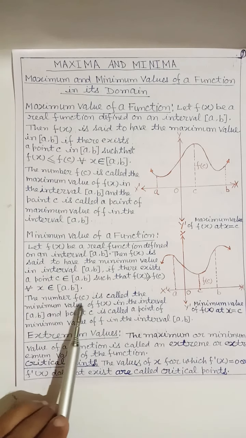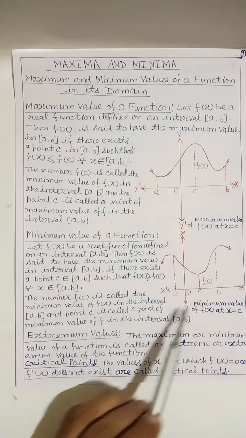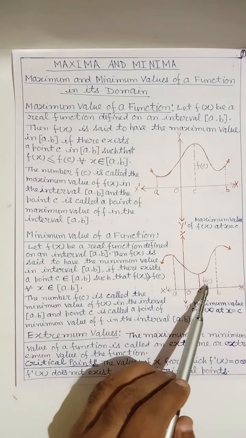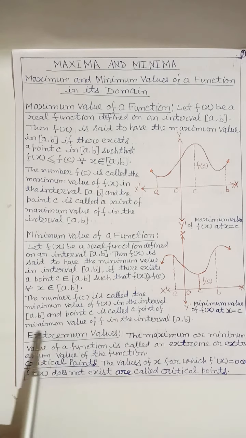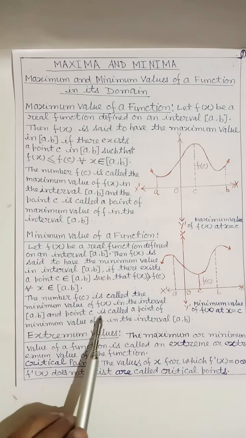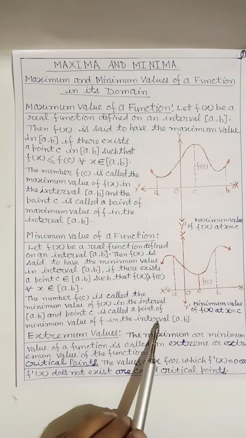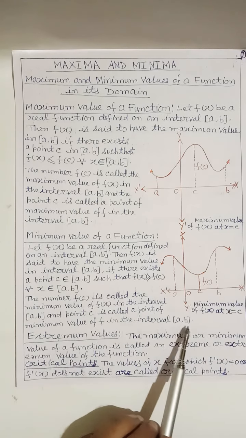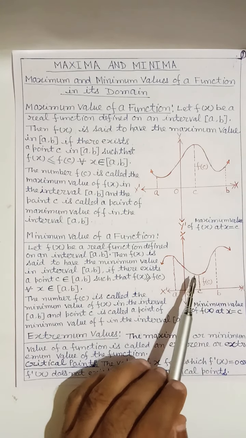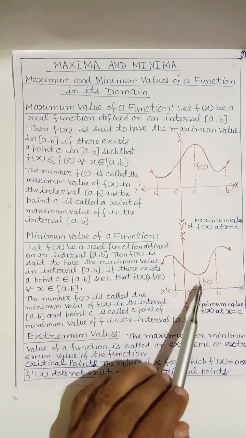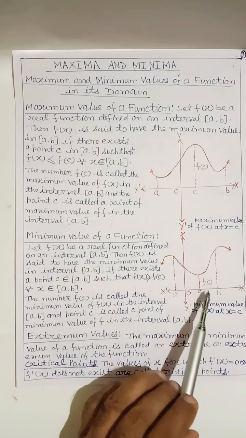The number f(c) is called the minimum value of f(x) in the interval [a, b], and point c is called the point of minimum value of f in the closed interval [a, b]. Here is the minimum value of f(x) at x equal to c, that is f(c).